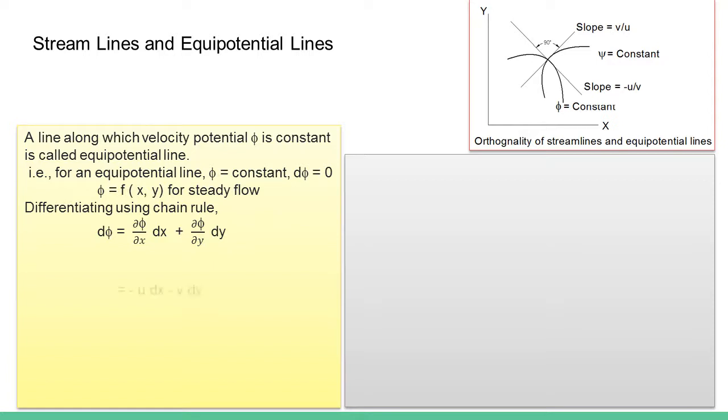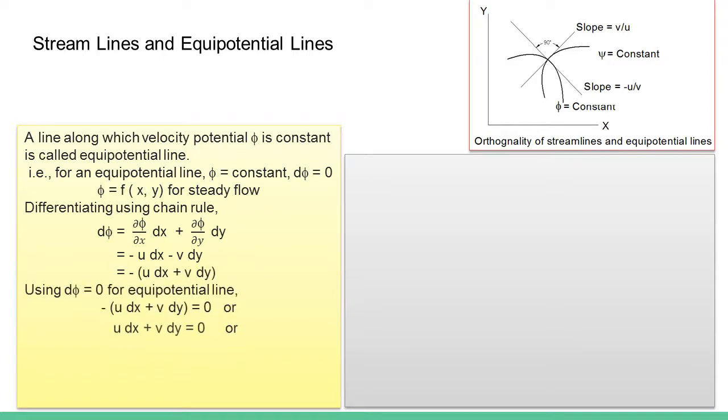Since dφ is 0 for an equipotential line, and having the substitutions from the definition of velocity potential, we have the slope of this equipotential line as minus u by v. Please go through the steps carefully. dy by dx at constant phi gives you the slope of the equipotential line, that is minus u by v.